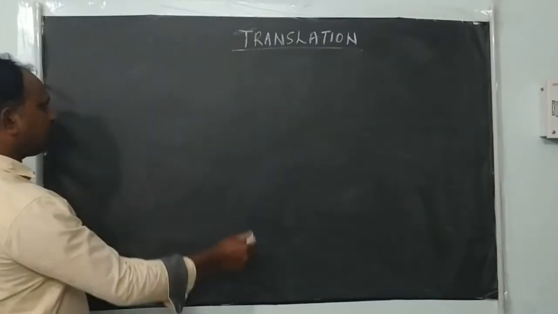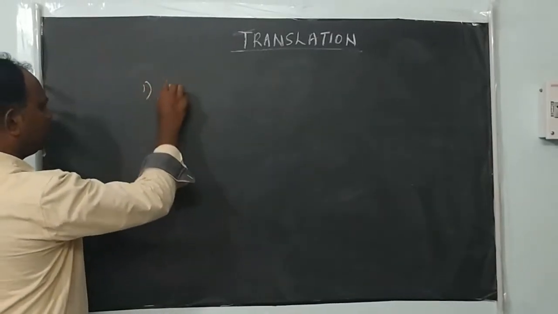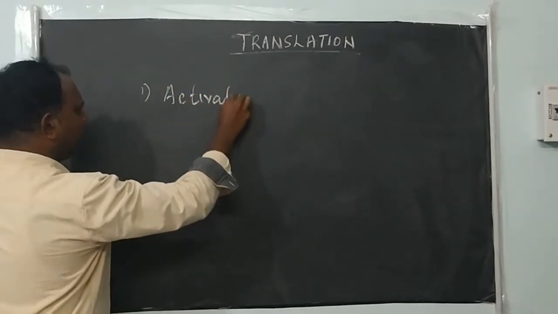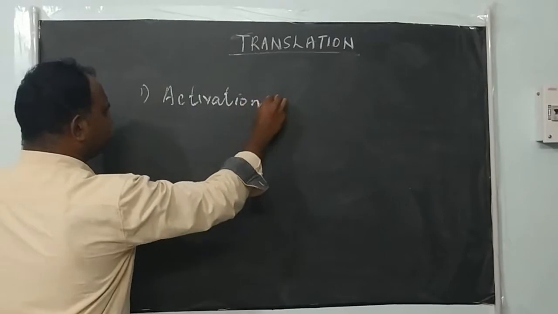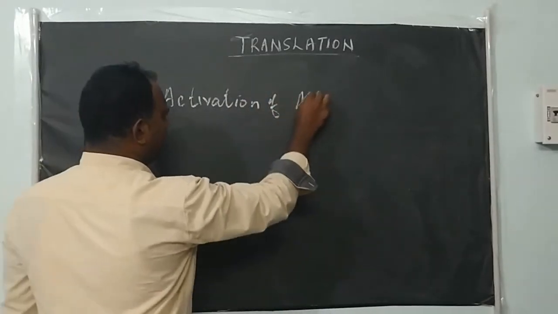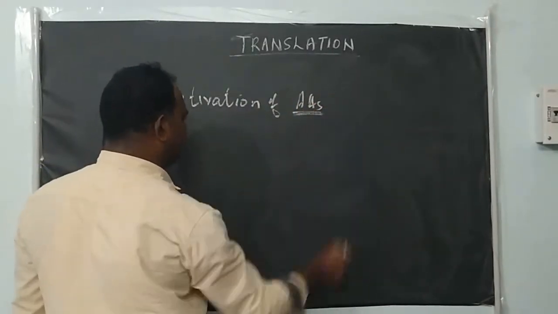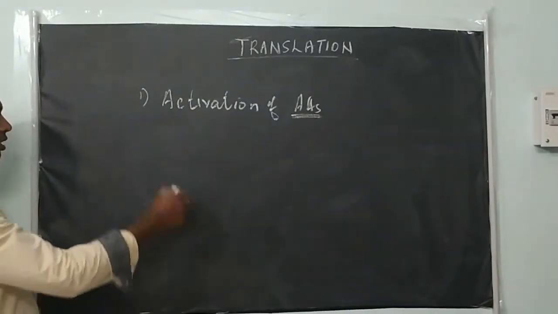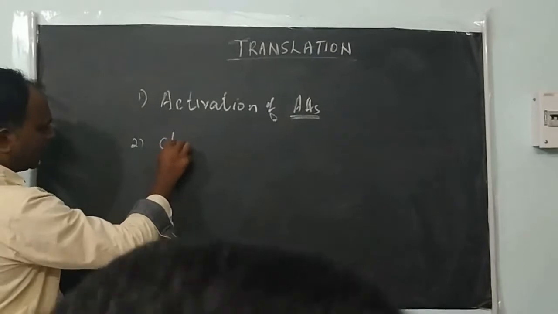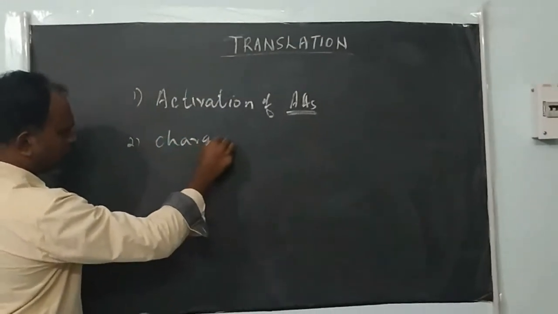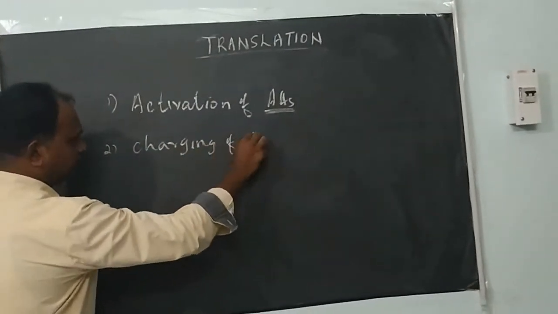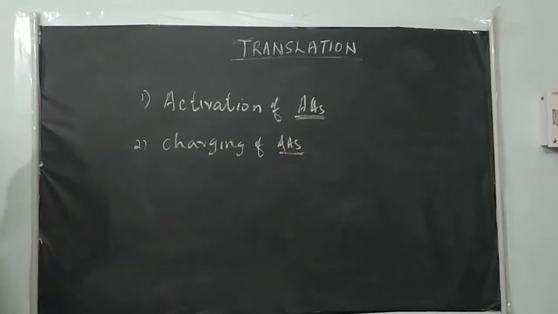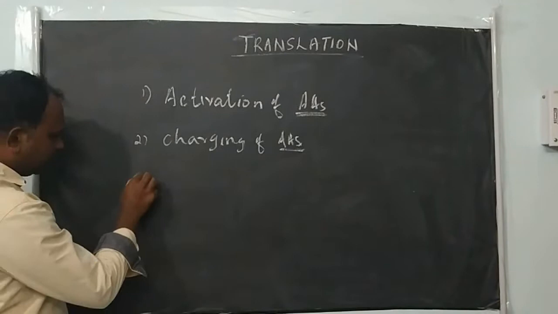The main steps of translation are: first, activation of amino acid; second, charging of amino acid; and third, formation of the polypeptide chain, or protein.